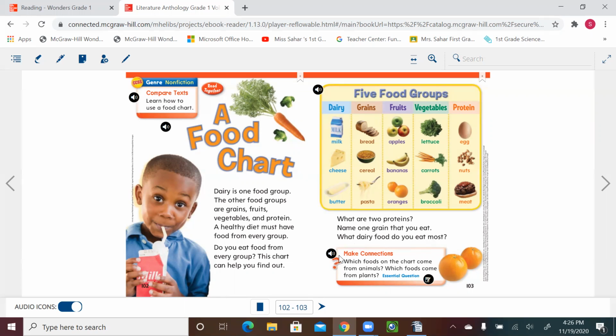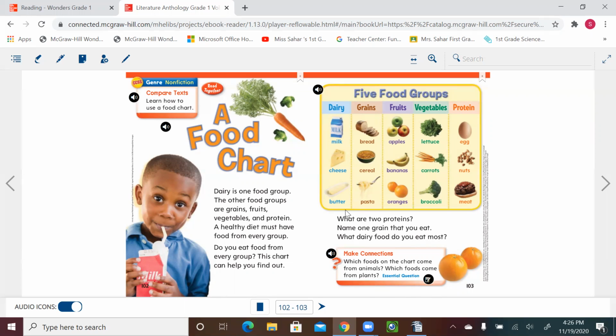All right, make a connection. Which foods on the chart come from animals? Which foods come from plants? If you look at the chart here, we have different groups, and with different groups we have different items. So over here we need to look for foods that come from animals and foods that come from plants.